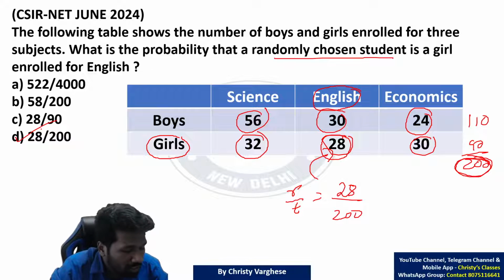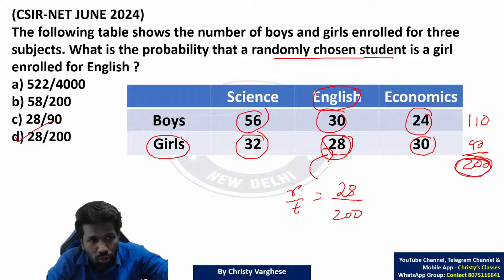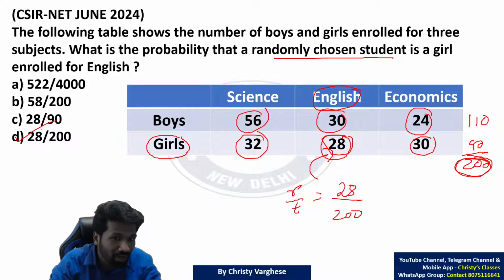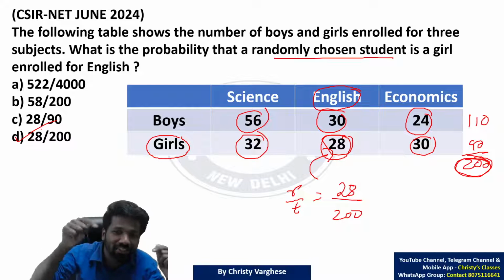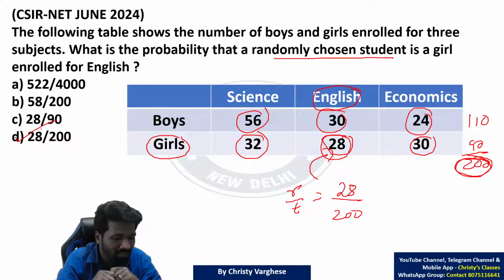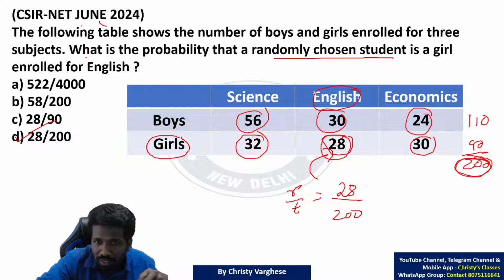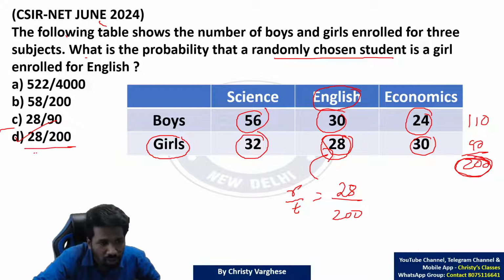A slight change in the question, and the answer will be different. For example, if the question is what is the probability that, from the girls, you are choosing a girl who is enrolled in English. From the girls means you only have to take girls as the sample space. Then the answer will change. That answer is option C, I guess. What I am saying is a small change in the question, the answer will be different. But for this question, a randomly chosen student is a girl enrolled for English means option D, 28 by 200 is the correct answer.